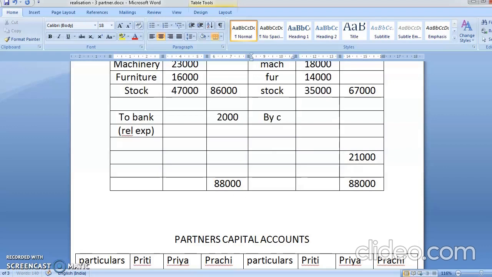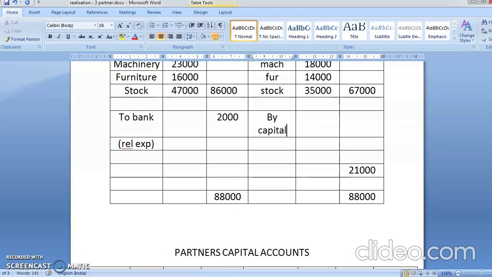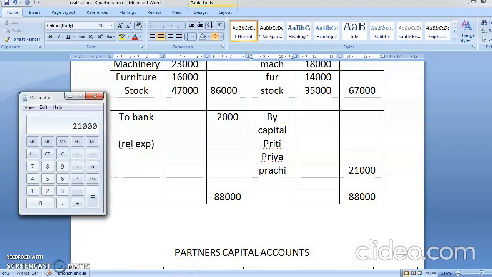So by capital account. Okay, who are the 3 partners? The 3 partners are Preeti, Priya and Prachi. Okay, it is equally divided, so what will come? 21,000 divided by 3, that comes to 7,000 per person.